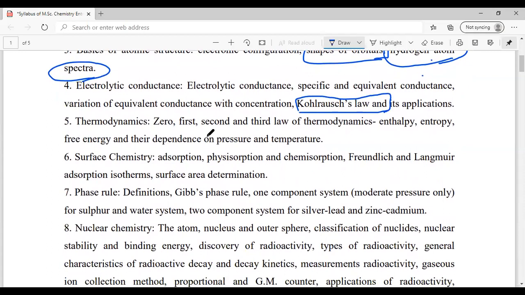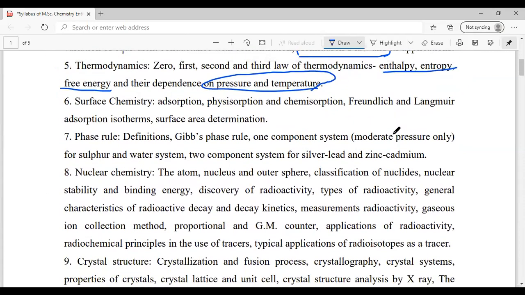Then in thermodynamics, the free energy is very important. Then the equations of enthalpy and entropy, as well as their dependence on pressure and temperature. This is very easy, and you can give these answers very quickly.